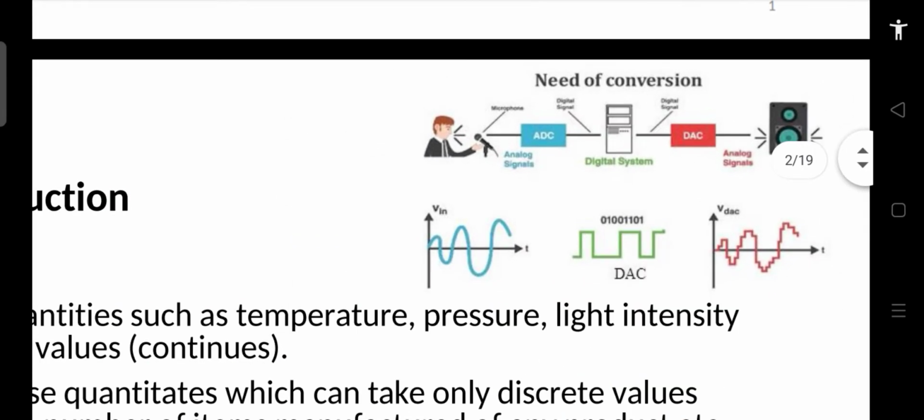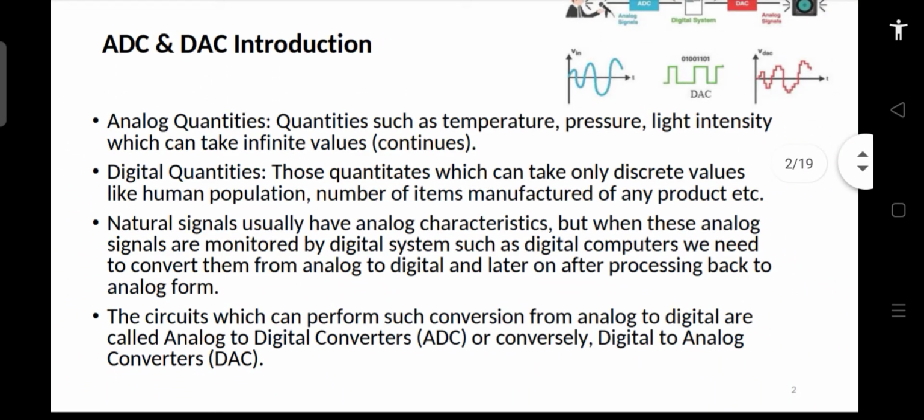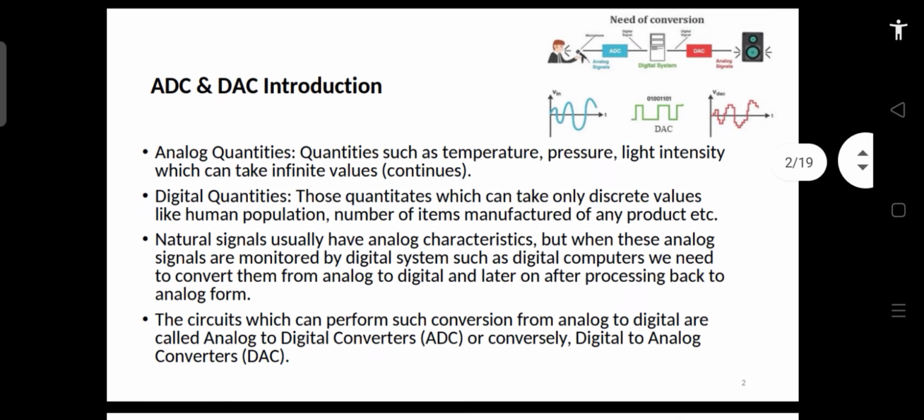So considering this, this is the basic reason why we use analog to digital converters and digital to analog converters. Now let us see what are the various types of analog to digital converters and what are the various types of digital to analog converters. We'll see that in this unit, and along with that we will also see what are the important parameters which are useful to evaluate or to compare between